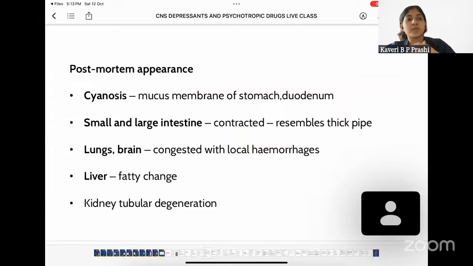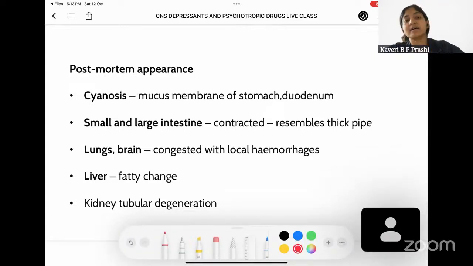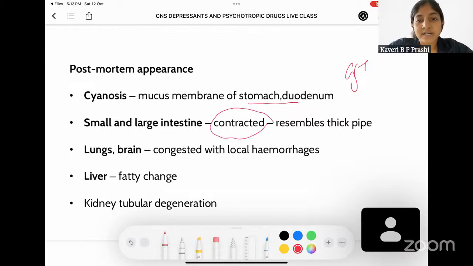Now, let's see what is the post-mortem appearance in a person who has died by consuming methyl alcohol. As I told you earlier, methyl alcohol poisoning occurs because people mistakenly think that methyl alcohol is a normal alcohol and then they consume it. So first it is going to be cyanosis in the mucous membrane of stomach and duodenum. So in the GIT, when they cut open, it is going to look very cyanosed. And in the small and large intestine, it is going to be very contracted, resembling a thick pipe. So the soft intestine is going to look like a rigid pipe.